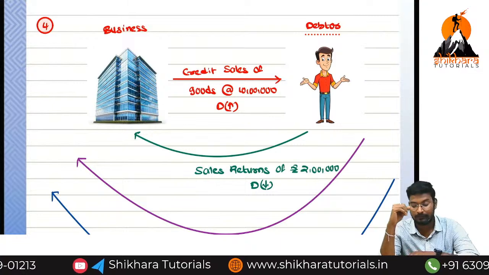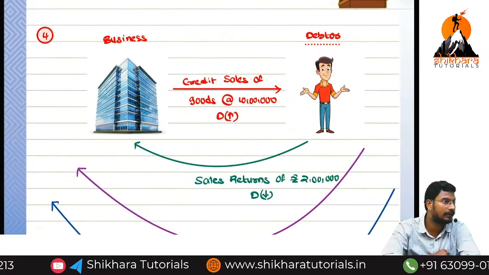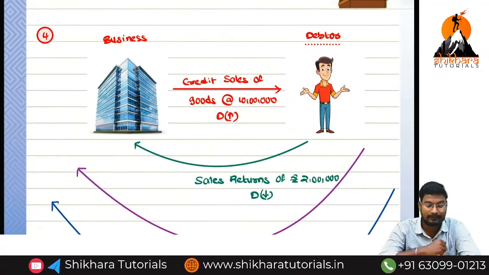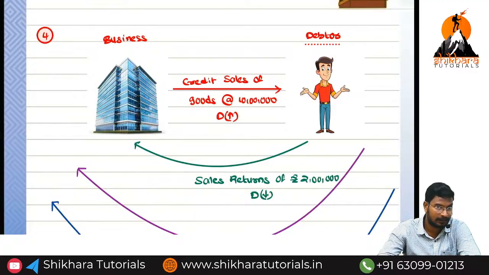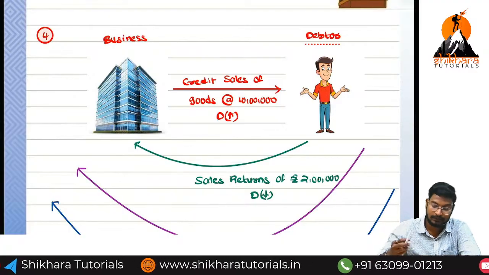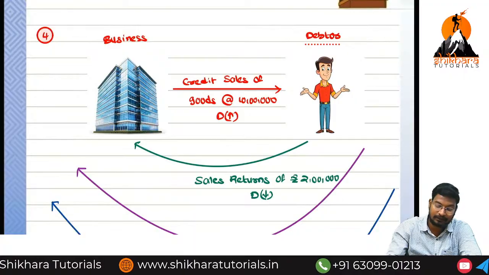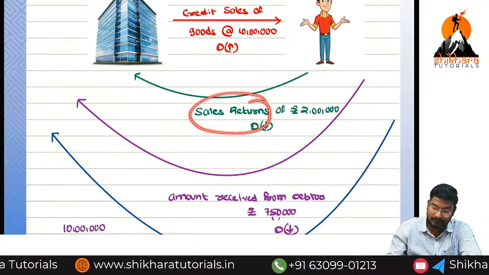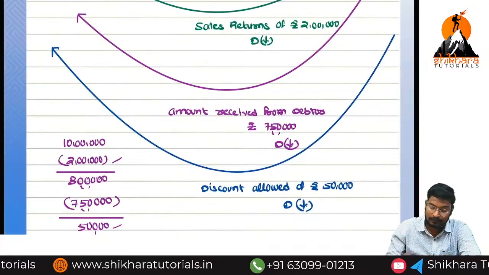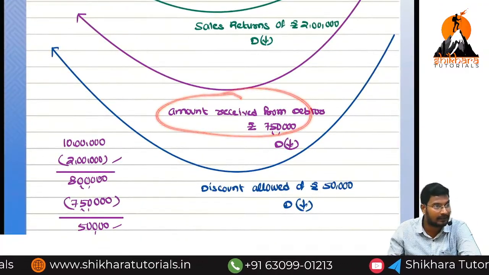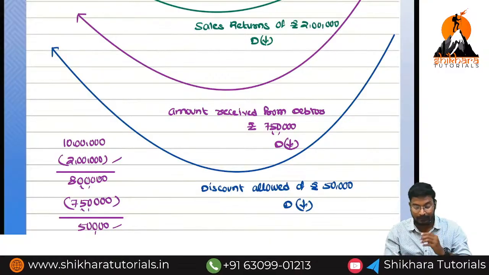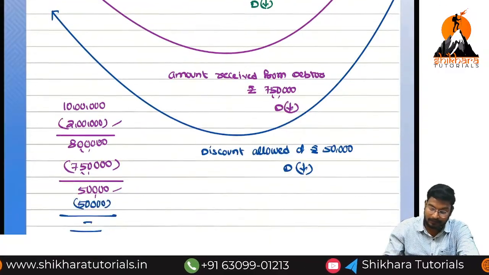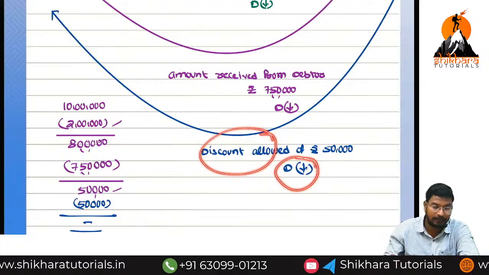So, is debtor an asset or liability? Debtor is an asset. Only in the case of credit sales, the debtor value increases. In all the remaining situations, debtor value will decrease. So, what are all the situations? Sales returns, debtor value decreases. Next, amount received from debtors, again debtor value will decrease, and the discount allowed also decreases the debtor value.